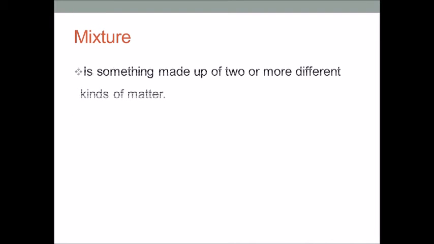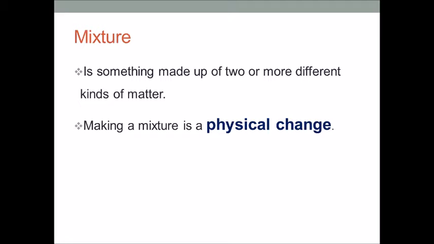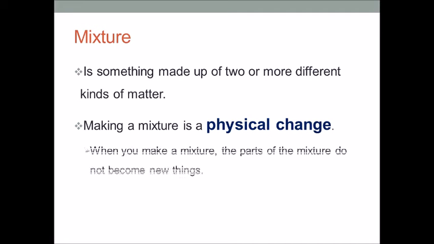So a mixture is something made up of two or more different kinds of matter. It's like when you mix two things together, three things, 4, 10 things together, you're making a mixture. Making a mixture is a physical change. Why? Because when you make a mixture, the parts of the mixture do not become new things. Also, you can separate the mixture into its parts again.